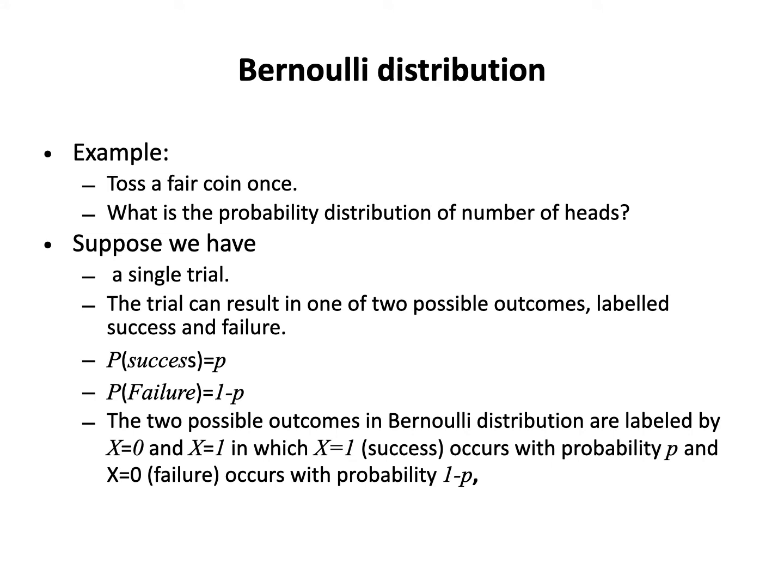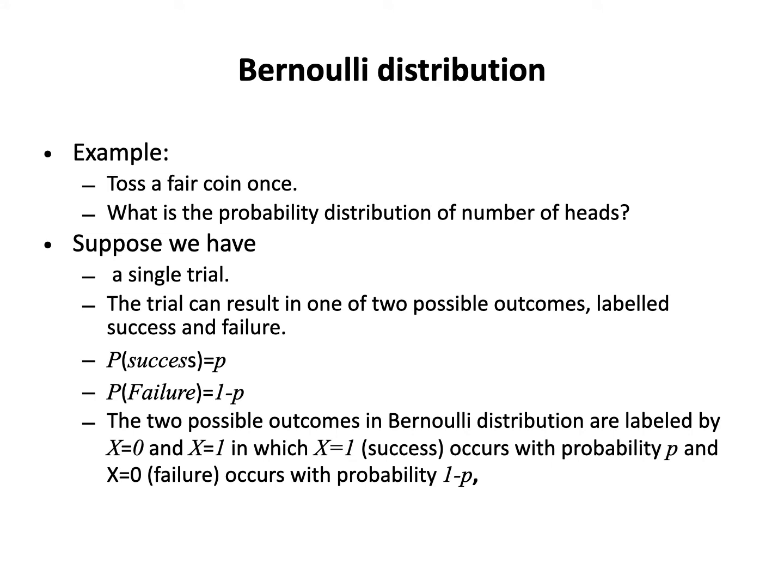So we have a single trial where each trial can result in one of two possible mutually exclusive outcomes, and we label those two outcomes as success and failure. The probability of success on that trial is represented by small p, and the probability of failure is equal to 1 minus p.